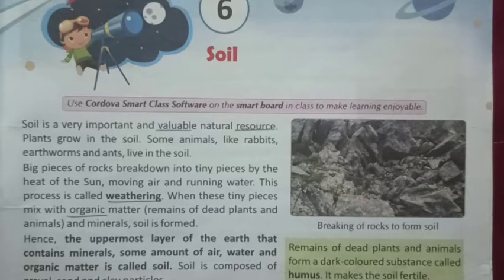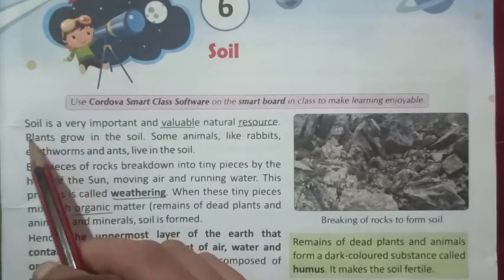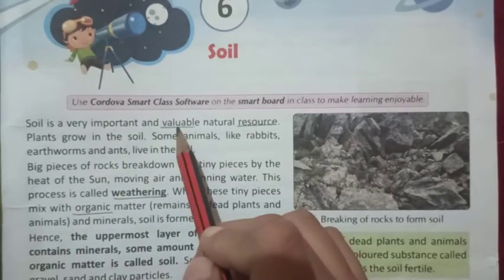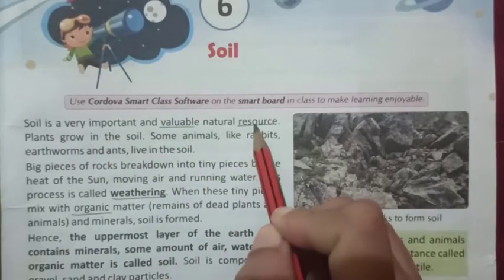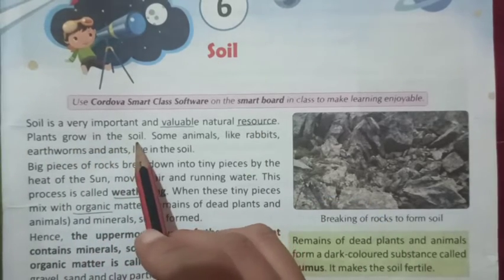Hello students, today we are going to read the sixth topic from our EVS textbook. This is page number 33. The name of the topic is soil. Soil is a very important and valuable natural resource. Plants grow in the soil.